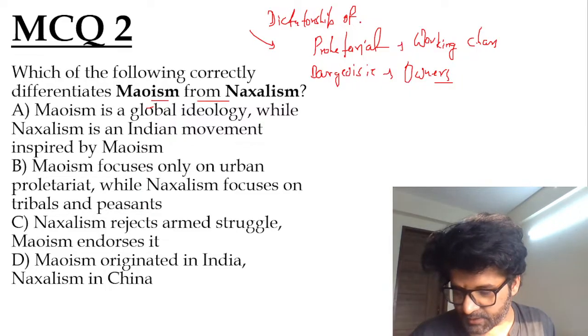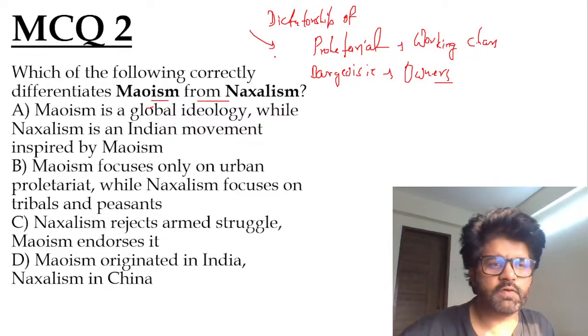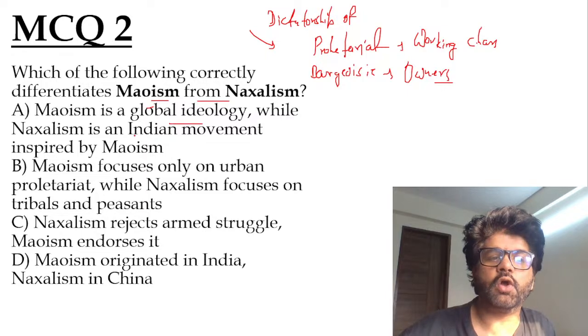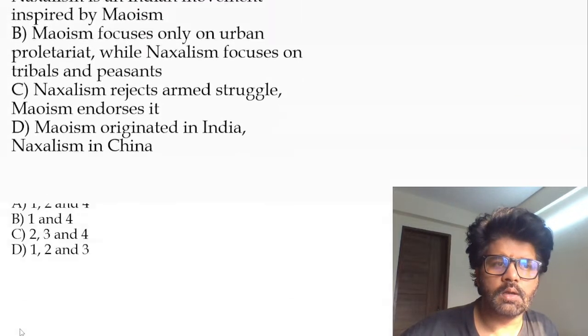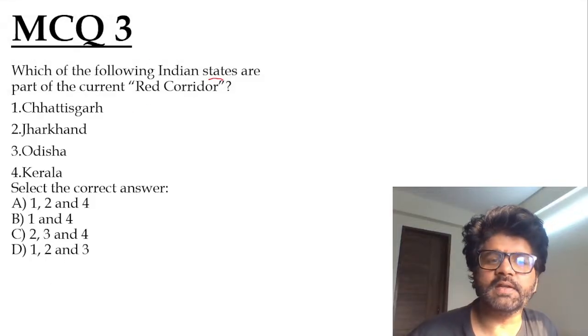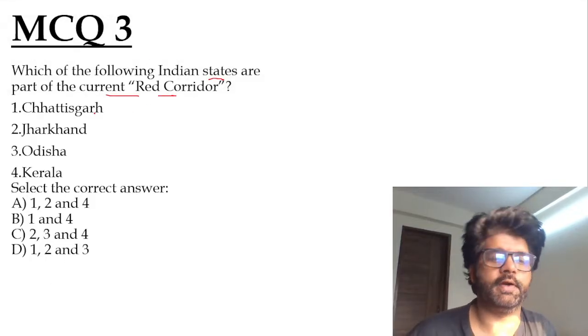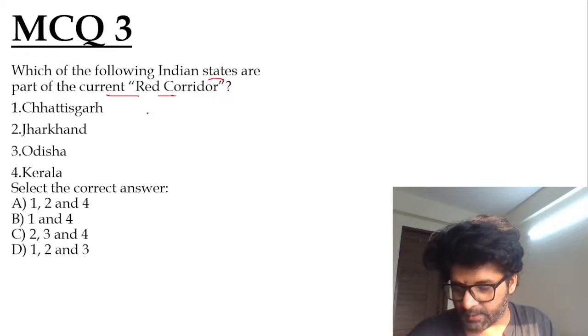So what is the answer, guys? Iltush, Gajanan, Harshini, Annie, all of you have given the answer. Maoism is a global ideology. Naxalism is an Indian movement inspired by Maoism. Very good, yeah. Third, which of the following Indian states are part of current red corridor? Chhattisgarh, Jharkhand, Odisha, and Kerala.